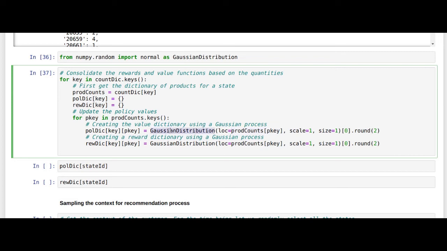That is, it is centered around the quantities for each of these products, which is your mean, and you have a standard deviation of 1, and then you generate a random number which is centered around that mean value, the amount of quantities which has been bought. Both the policy dictionary and the reward dictionary, we update with these values. Let's run this and then look at the output.